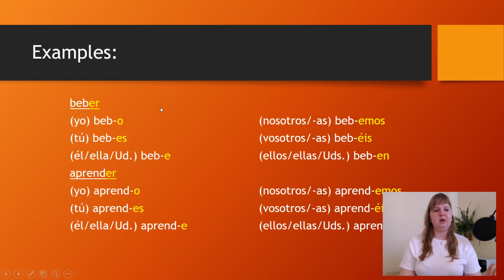Let's see another example. The verb beber means to drink, and again we have to remove the ending er. Then we have the stem beb, and then we just add the following endings: o, s, e, emos, éis, n.